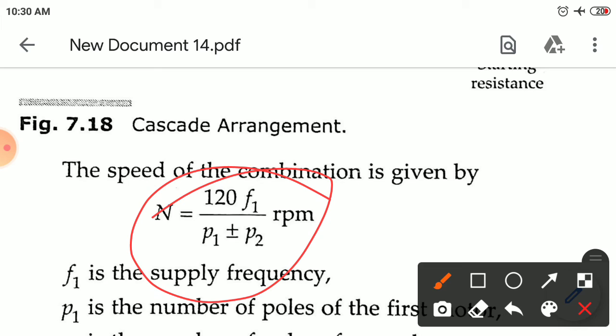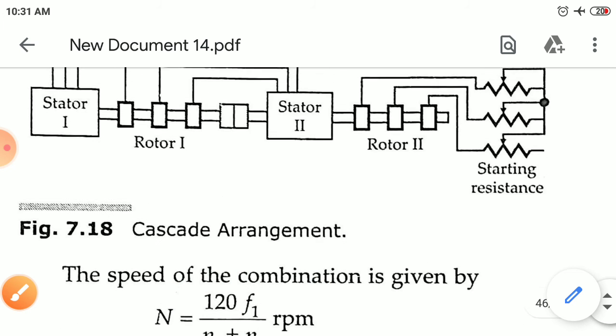The plus sign is used when the torque of the two motors is in the same direction. The minus sign is used when the motors are differently connected, so the torque will be in different directions. When they are in the same direction, the plus sign is used. Okay, so this is the cascaded arrangement.